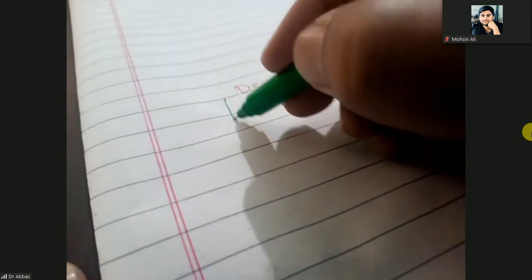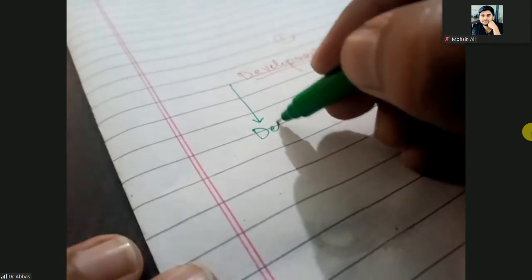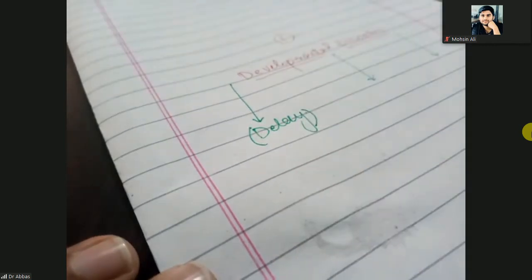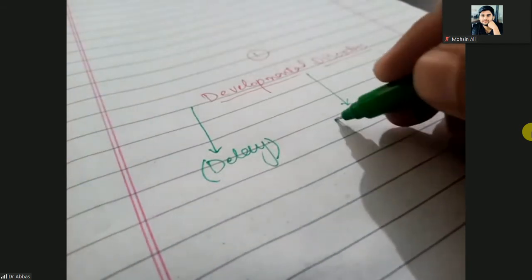Okay, so there are three types of developmental disorders. First one is the developmental delay. What is that? Developmental delay, keep in mind. Next one is the developmental dissociation.